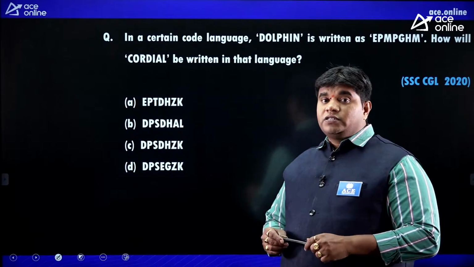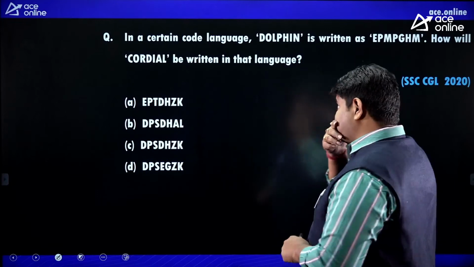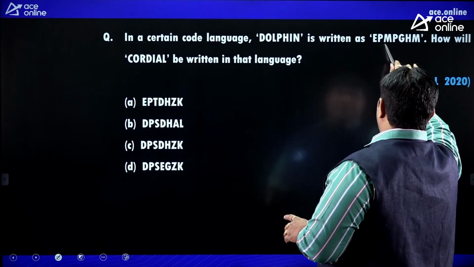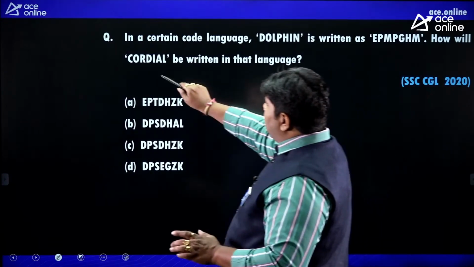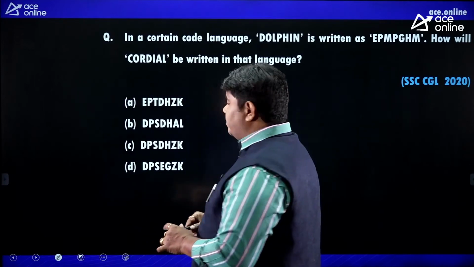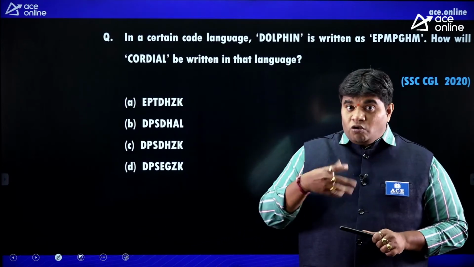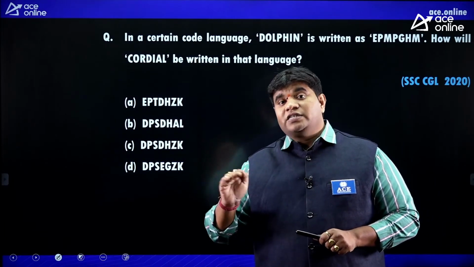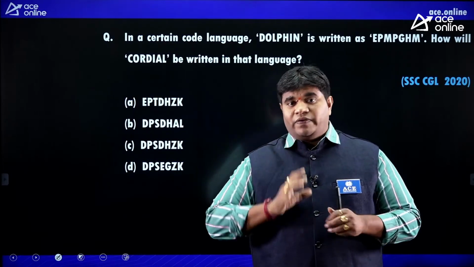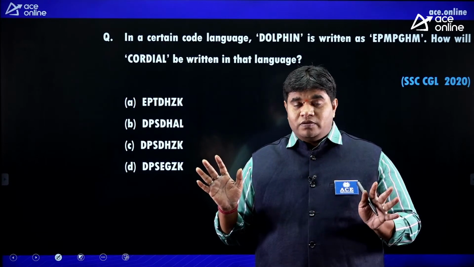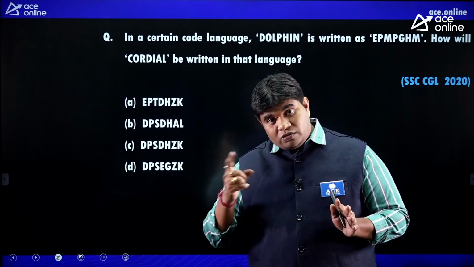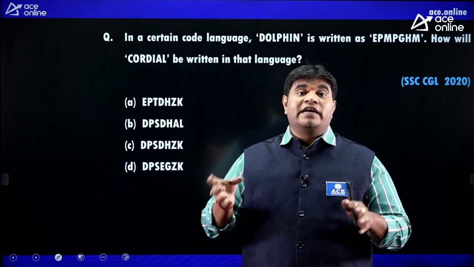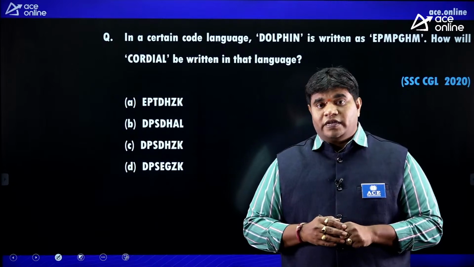Coding and decoding concept, friends. In a certain code language, dolphin is written as EPMPGHM. How will crocodile be written in that language? Coding and decoding concept: letter to letter coding, letter to number coding, word coding, statement coding and mixed coding. We have only these 5 types. A 6th type is impossible.